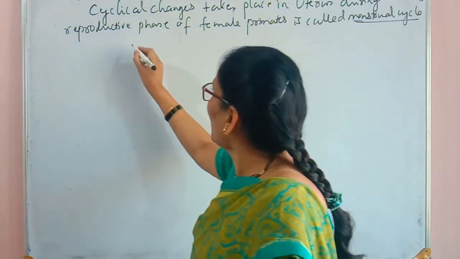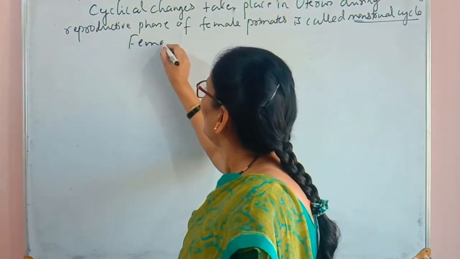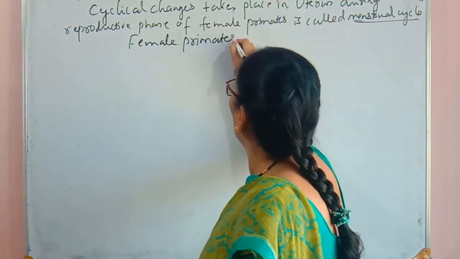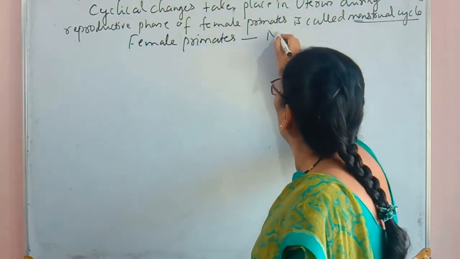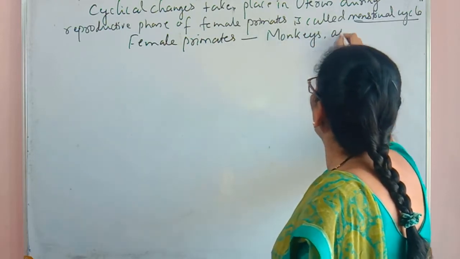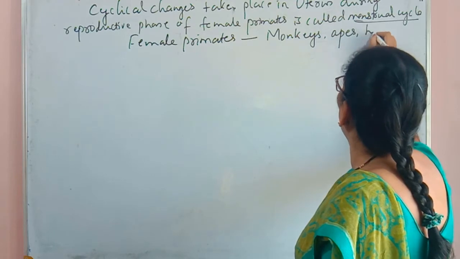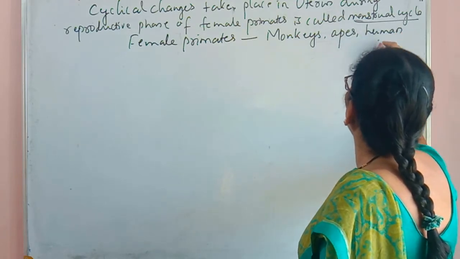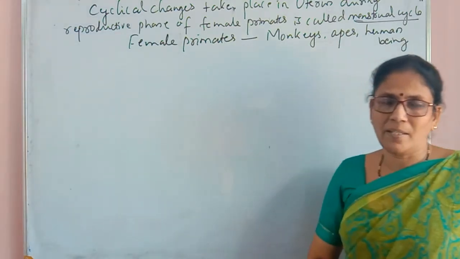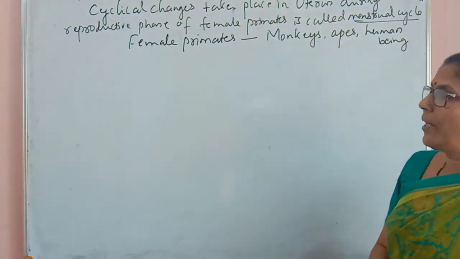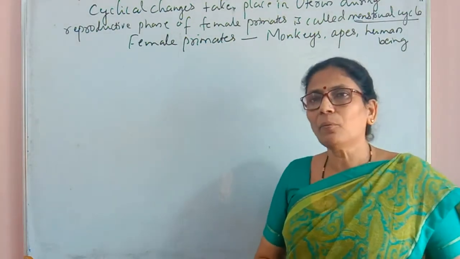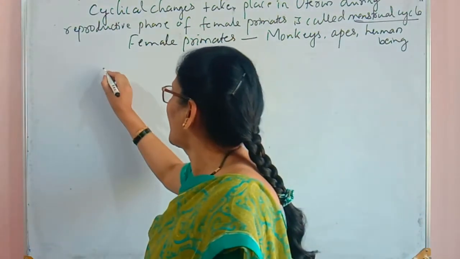So then what are female primates? Female primates are like monkeys, apes and human beings. These are the primates. The menstrual cycle is repeated in human beings with an interval of 28 to 29 days.